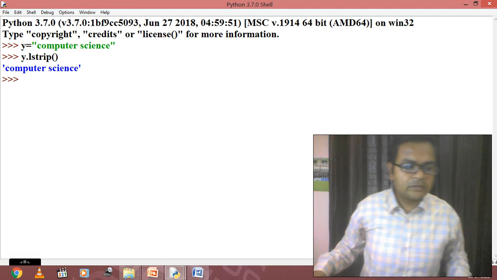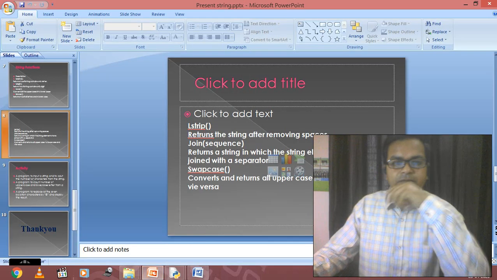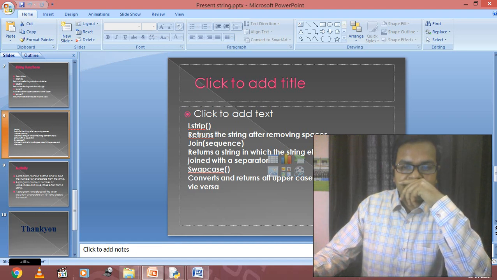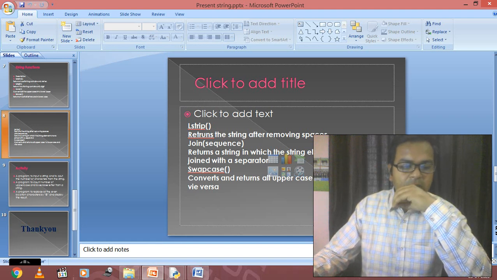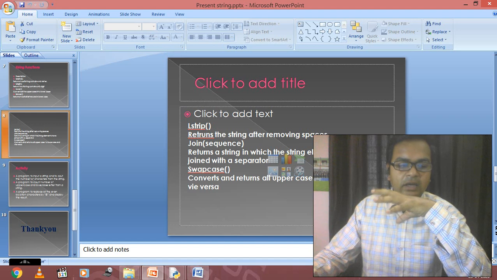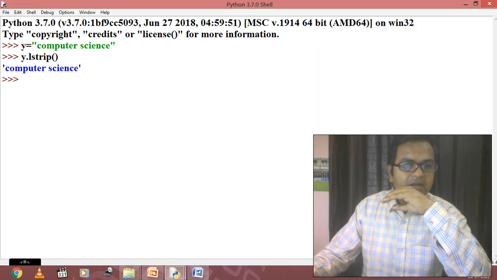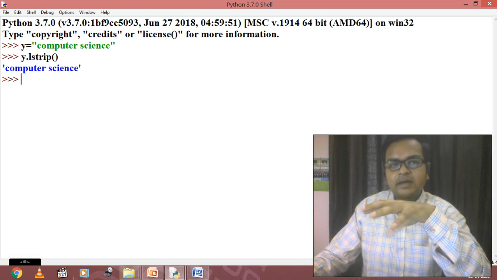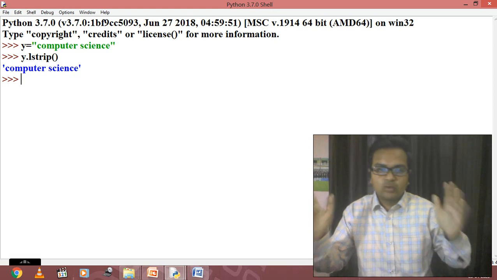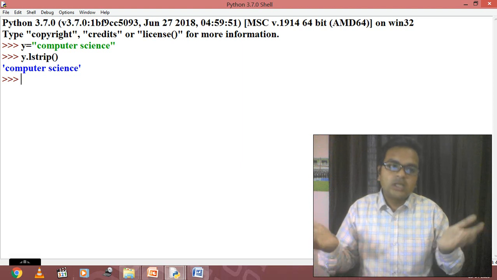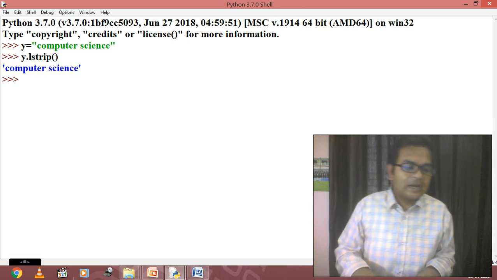Student, that will work in this way. This function lstrip returns the string after removing the spaces. इसको आप कुछ ऐसे समझिएगा that this particular one, if I'm going to use this print string, ये unnecessary spaces को remove करेगा. But right now, if we are using this in the shell, so already we have taken only one space. अगर आप 2-3 space देंगे and then you are going to apply this function y.lstrip, तो जो unnecessary space होगा between the two words ये इसको remove करेगा. जो एक standard space होना चाहिए that will work in this way.